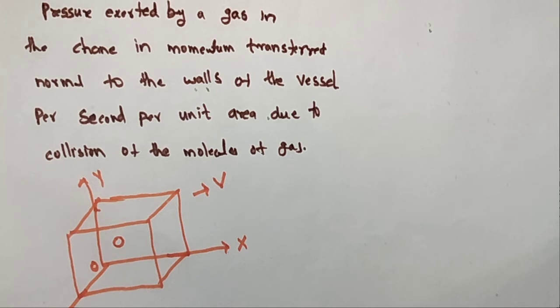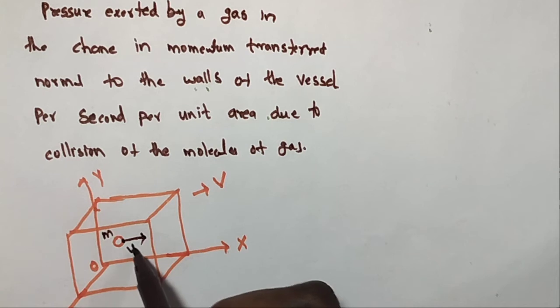This molecule of mass m is moving in the x direction with velocity vx.